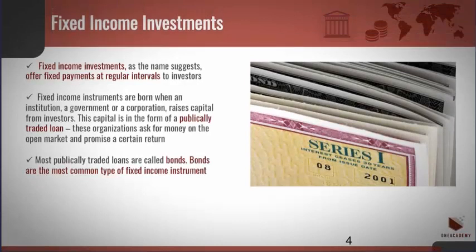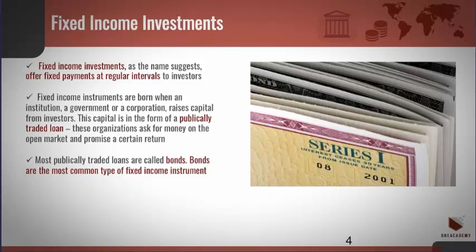Fixed income investments, as the name suggests, offer fixed payments at regular intervals to investors as a return to an initial investment that the investor has to make. Fixed income instruments are born when an institution, a government, or a corporation raises capital from investors. This capital is in the form of a publicly traded loan.